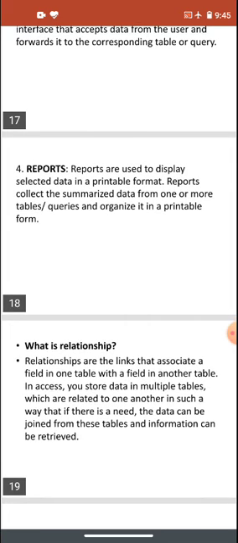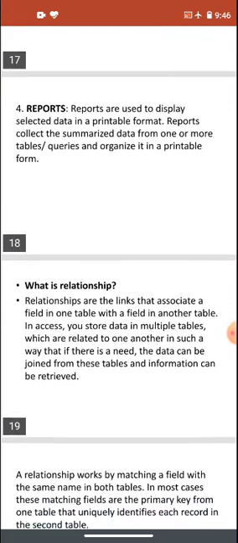Reports are used to display selected data in printable formats. Reports collect the summarized data from one or more tables or queries and organize it in a printable form. So a report provides a summary of our data in a printable manner. When we have our database and want to print it, we can print it from the report. It will provide you the summary of that data in a printable format.